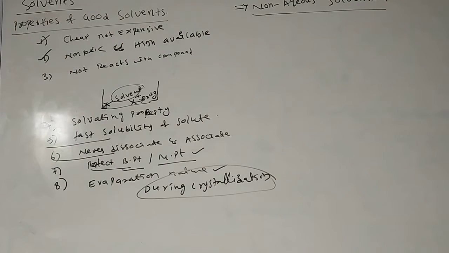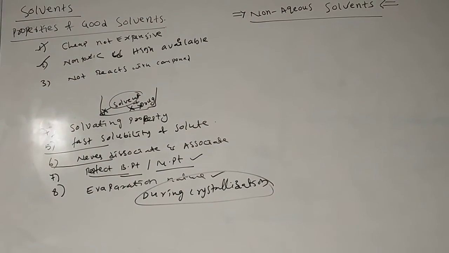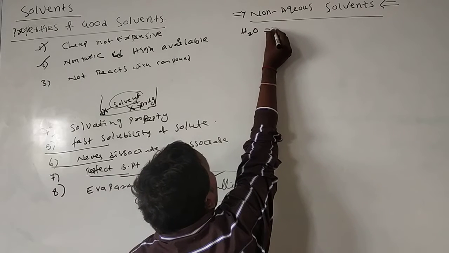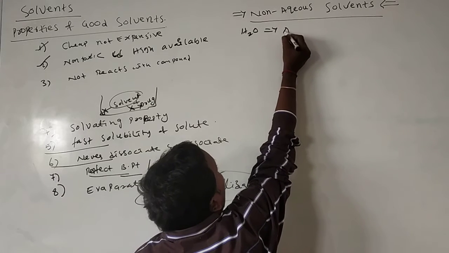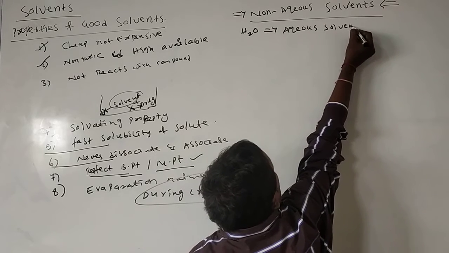The solution which has water as a solvent is called an aqueous solvent. If you use water as a solvent in a reaction, such solvents are called aqueous solvents.